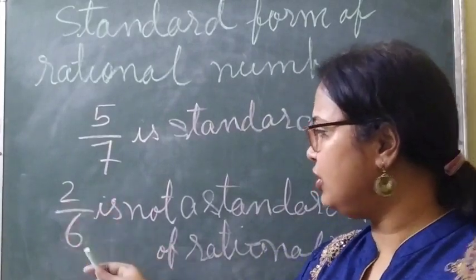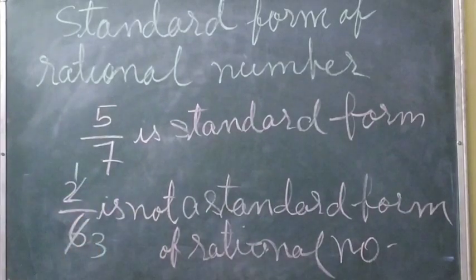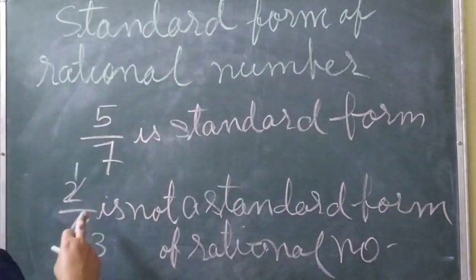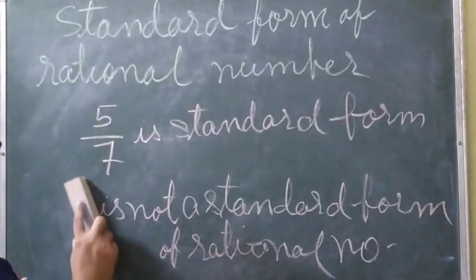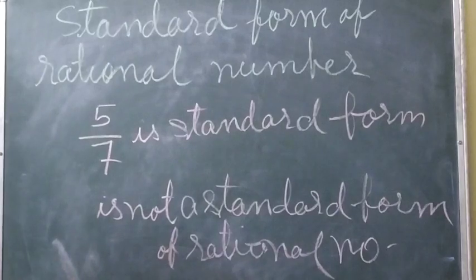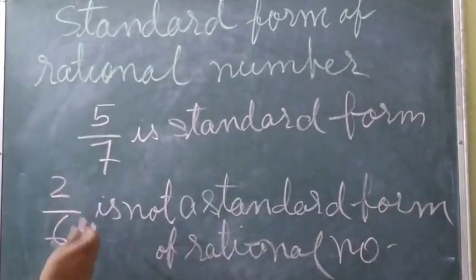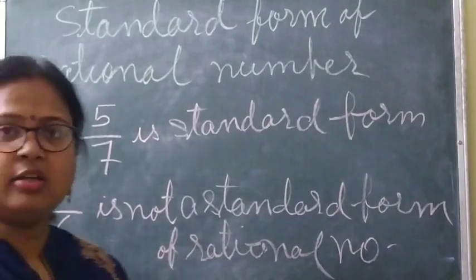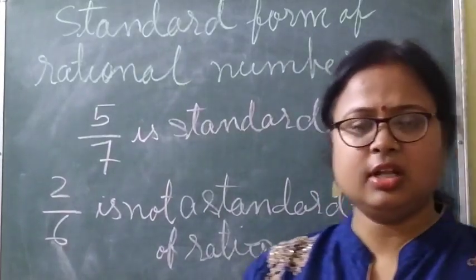So here 2 by 6 means what? 2 ones are 2, 2 threes are 6. Clear? So they have a common factor, and even when you don't divide, you can see it is 2 by 6. They have the common factor 1 and also 2. So it cannot be a standard form of rational number.